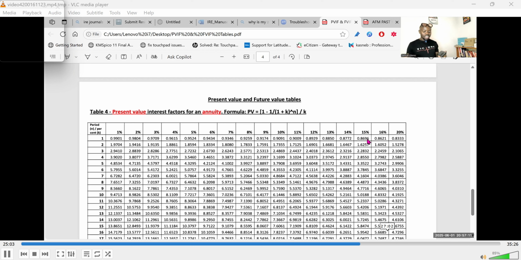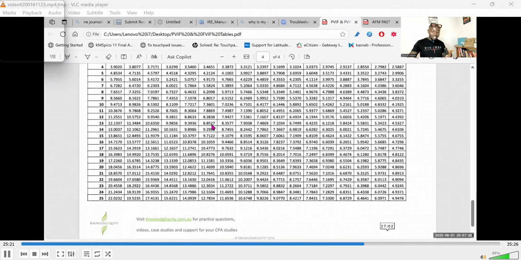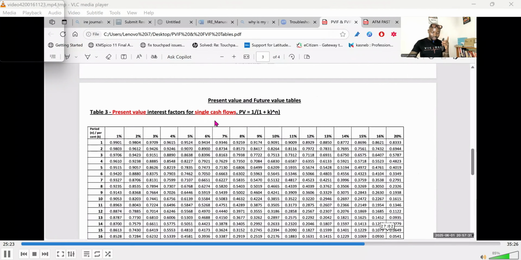Now, if you want to go for year number 2, from the table, you can see it is 1.6257. But sorry, we are looking at the wrong table. This table is the present value interest factors for annuities. I want us to look at the present value interest factor of a single cash flow. Yes, this one here for the single cash flow. Remember, we have these interest factors for annuity, annuity to perpetuity and all that. We are going to discuss all those things as we move forward. So here, look at where 15% is. Though for year number 1, it still remains the same even if it's for annuity. But for year number 2, it is 0.7561.